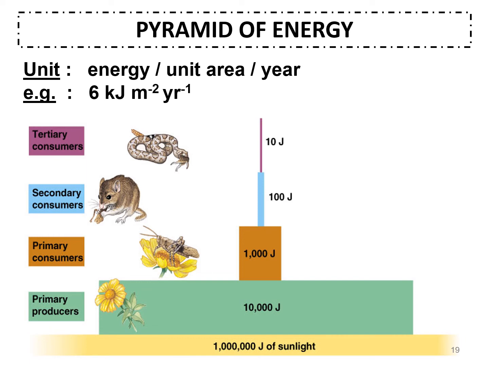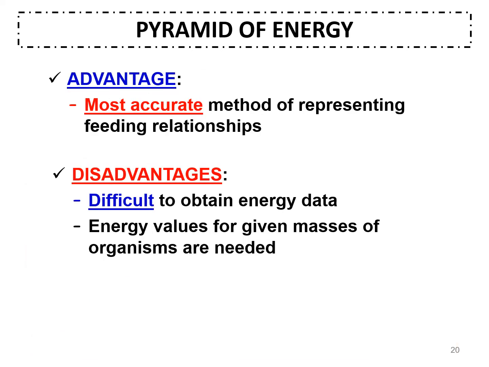Pyramid of energy for each trophic level shows the energy per unit area per year. The advantage of the pyramid of energy is that it is the most accurate method of representing feeding relationships. But the disadvantage is that it is difficult to obtain energy data, and the energy values for given masses of organisms are needed.